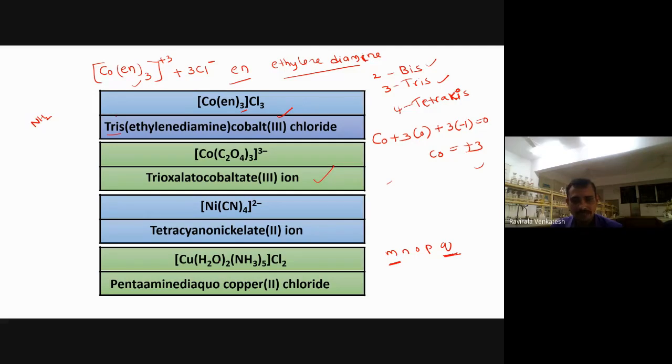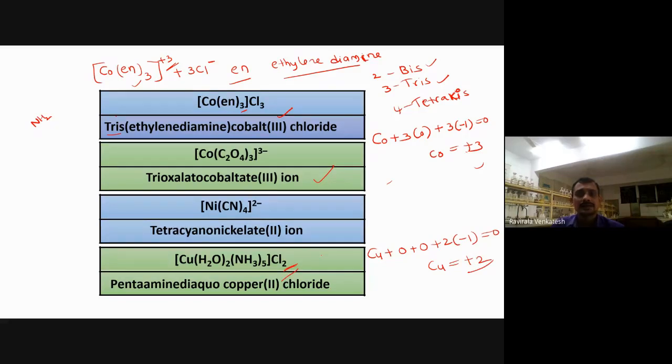Next, it is a positive complex, not a negative one, therefore put copper only. Now how to get the oxidation state here? Same thing we have to follow. Again copper. Water is a neutral ligand, take 0 only. Ammine also a neutral ligand, take 0 only. Now how many chlorines are there here? 2 chlorines. Put 2, and the charge of the chlorine will be -1, so the sum equals 0. Now copper will have a plus 2 charge. So put 2 here actually.